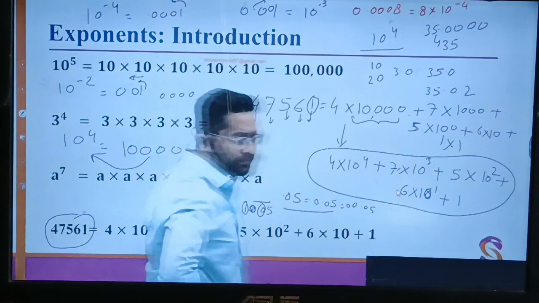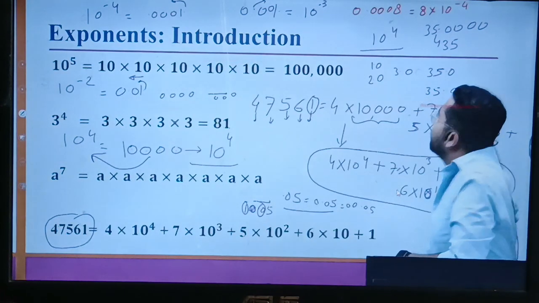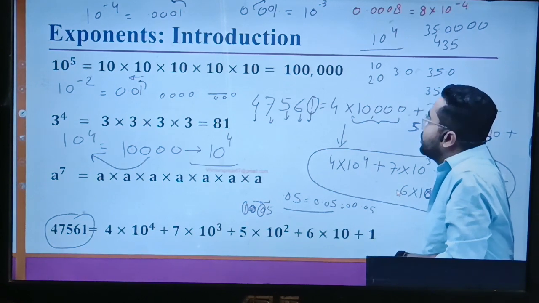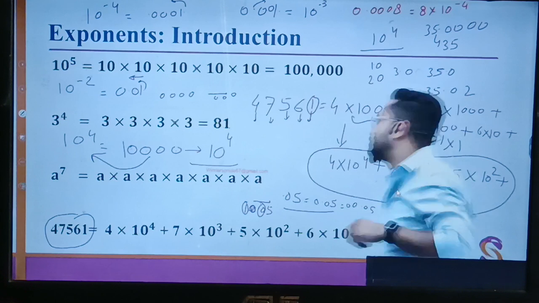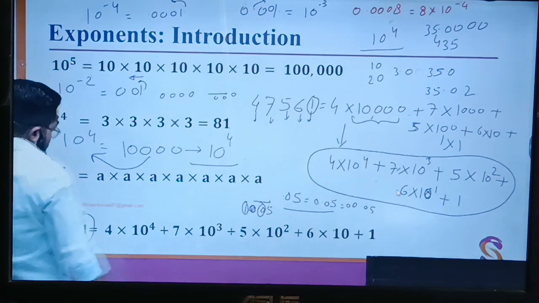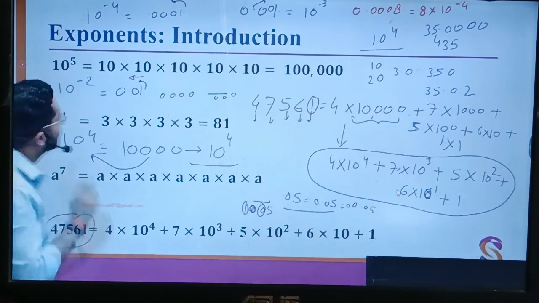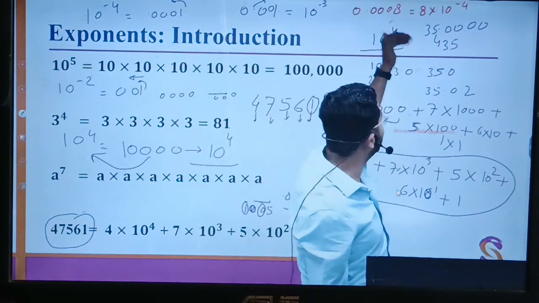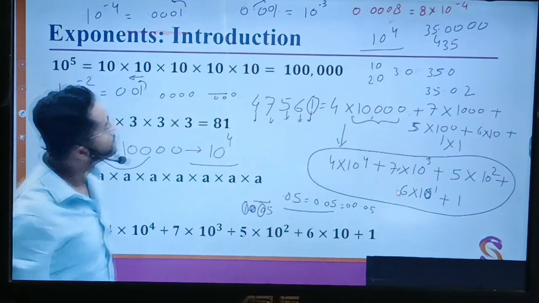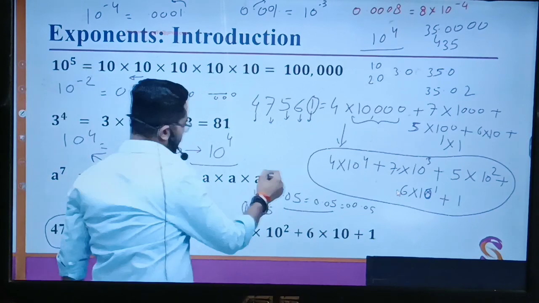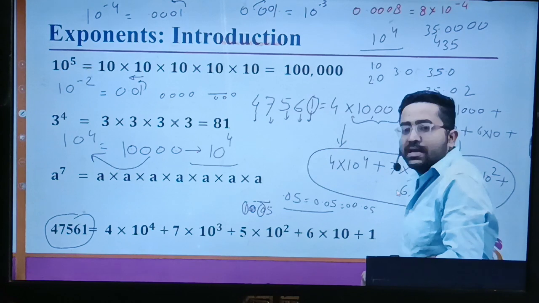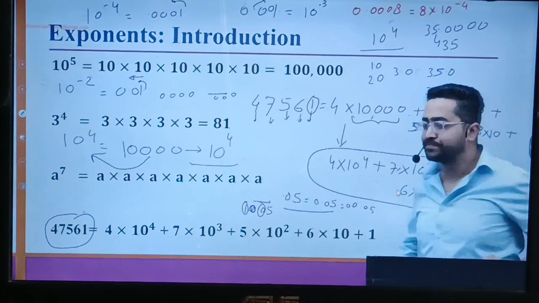Got it? Okay. So this is the concept of decimals. So this was the introduction of exponents.